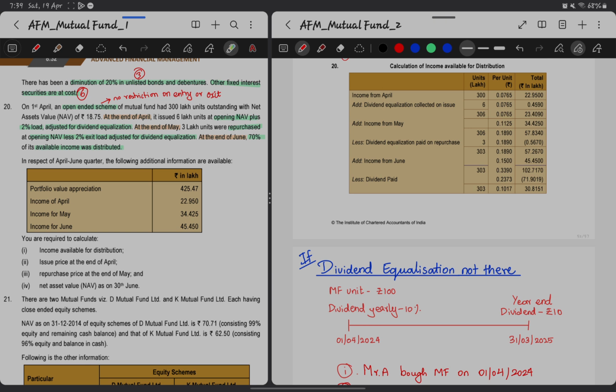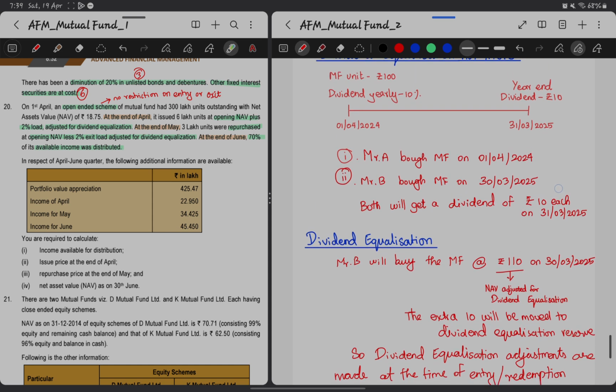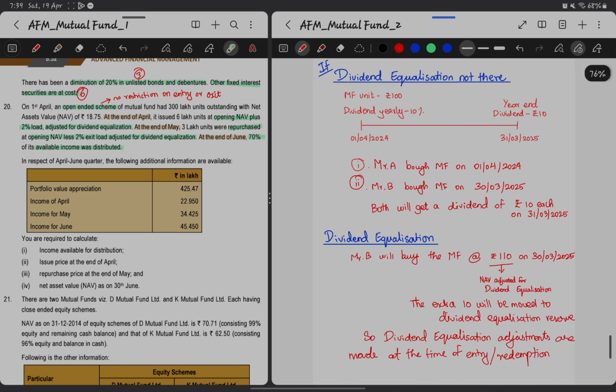Okay, now we'll see what this dividend equalization is. I have given one small example here to understand it in an easy way.